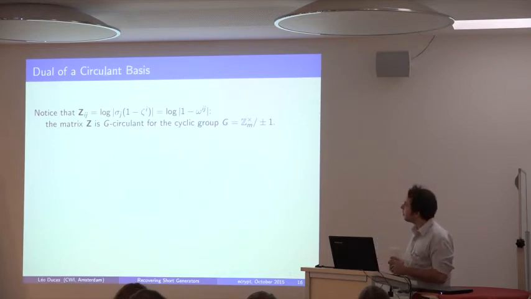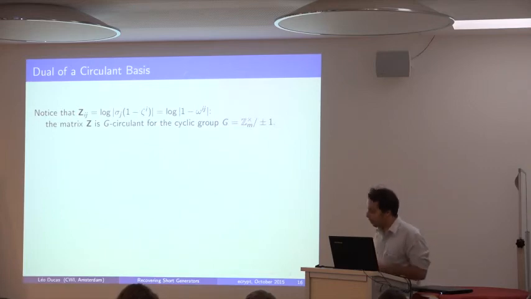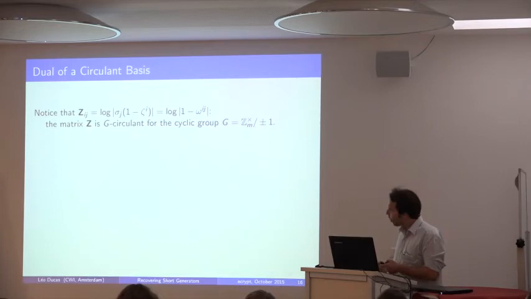So as I told you, the entries of this matrix have this form, and they only depend on the product ij. So we call this matrix G-circulant for the multiplicative group Z of M, and we're also quotienting by plus or minus 1 because of the absolute value, basically. Okay, and so what can we know about this matrix?